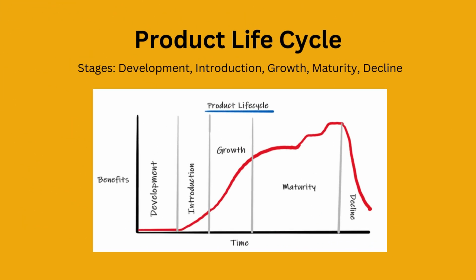Every product goes through the product lifecycle: from development to introduction, growth, maturity, and eventually decline. For example, at first, our fitness app will be in the introduction phase where we are trying to gain early adopters. As more people start using it, we enter the growth stage where we focus on scaling. And eventually, the app could hit maturity when the growth slows, and then decline if newer apps take over.